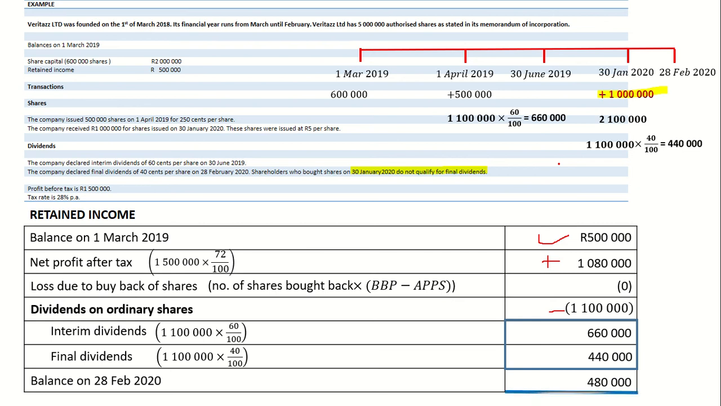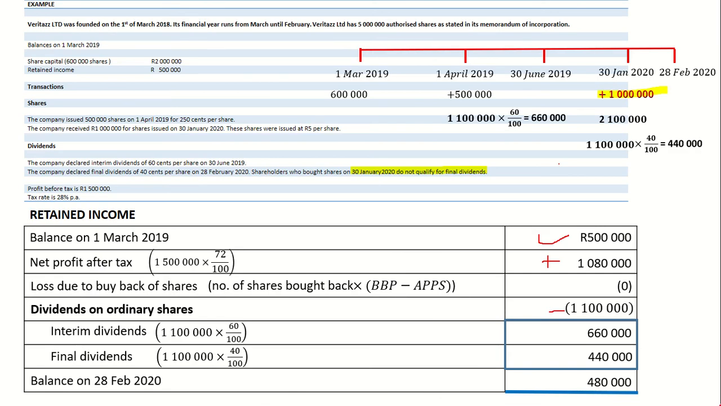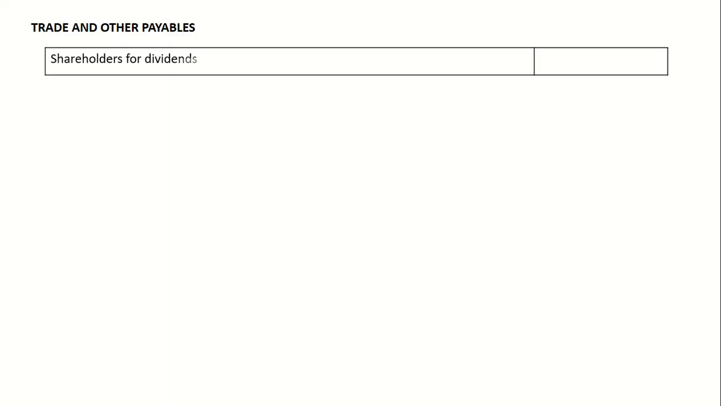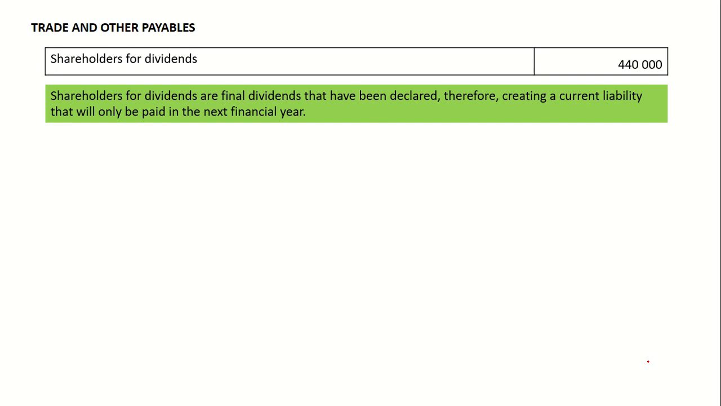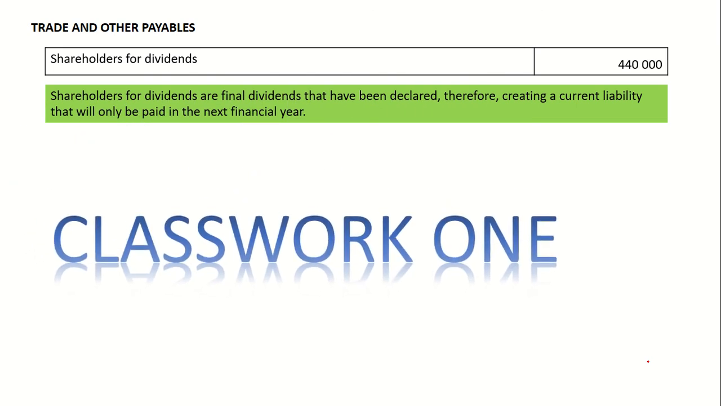The only thing that I'm left with is my trade and other payables, where we record shareholders for dividends. These are final dividends for the current year. From the previous slide, you'll realize that our final dividends were 440,000. Those dividends will not be paid this year, they'll only be paid next year. So I will put them in trade and other payables, which is 440,000. In the current year, we will treat them as a current liability.